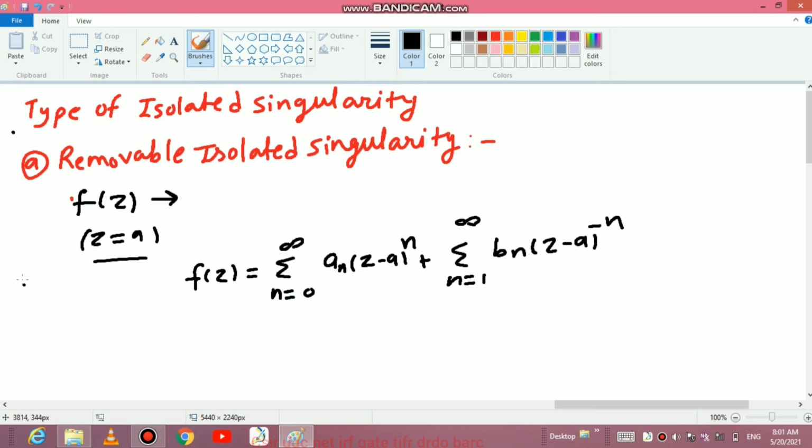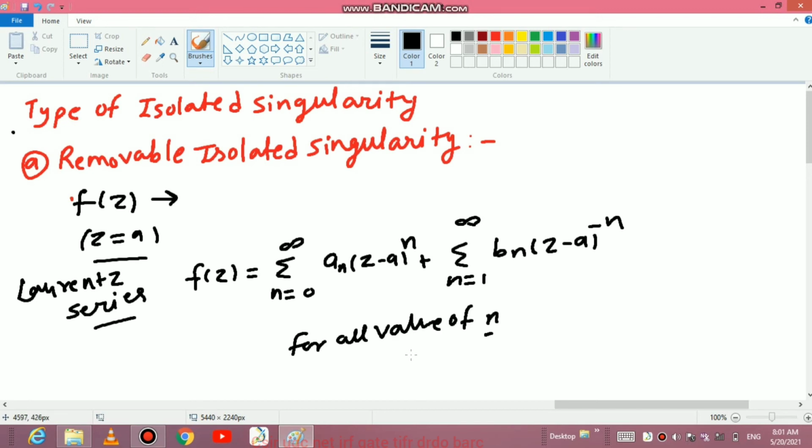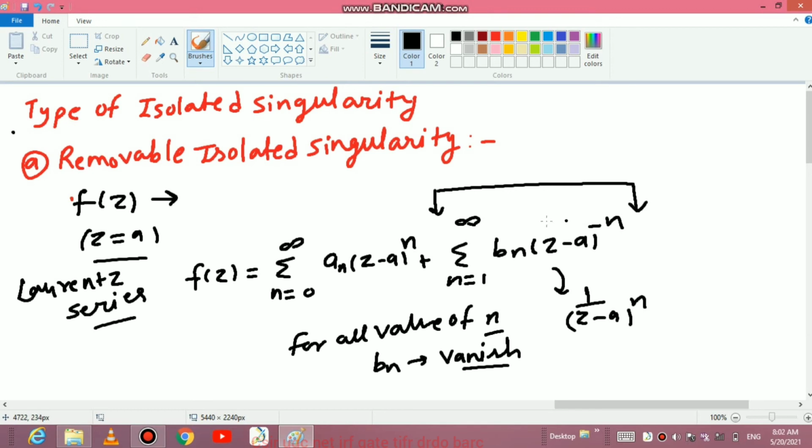This is the Laurent series. If for all values of n bn vanishes, meaning there is no term of bn or no term of 1 upon z minus a to the power n, where n can take any value, so that whole part of the Laurent series is 0, then this type of isolated singularity is known as removable isolated singularity.